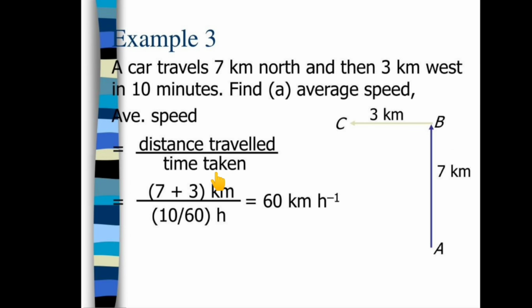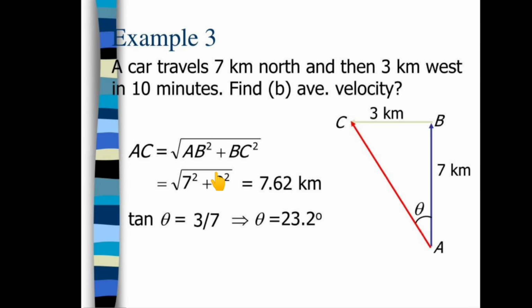Then in another example you can see a car travels 7 km north and then 3 km west in 10 minutes, find average speed. So here average speed is equal to distance travelled upon time taken. Distance will be 7 plus 3, that is equal to 10, upon 10 by 60, that is 60 km per hour.